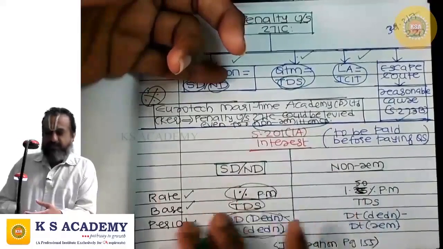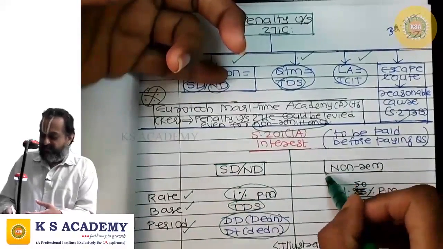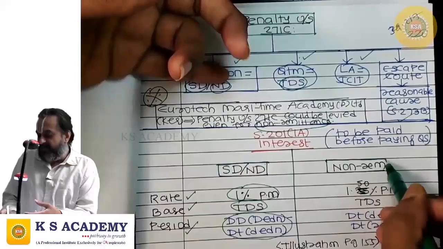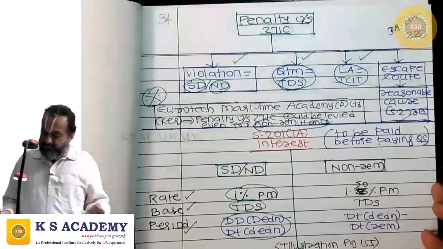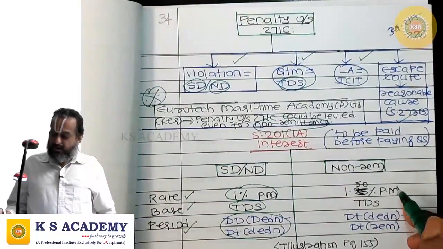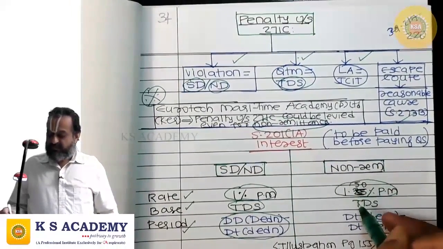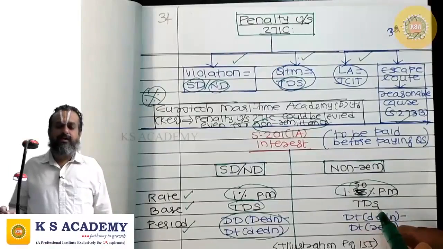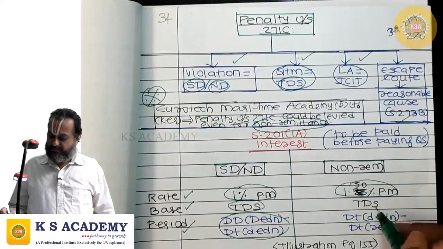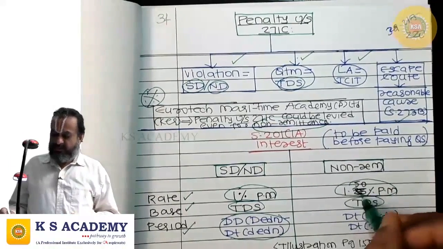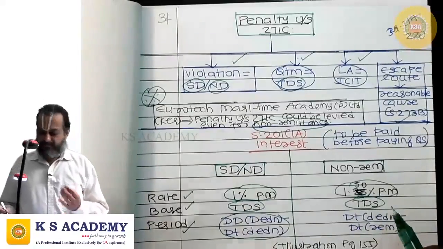This is for delay in deduction. This is for delay in remittance of deducted tax. In such case, the base is what? The rate is 1.5%, not 1%. The base is TDS.